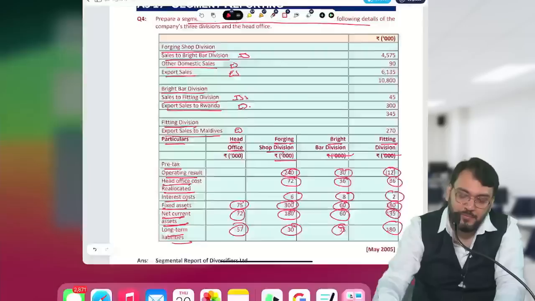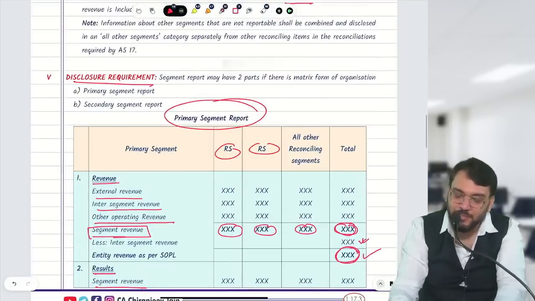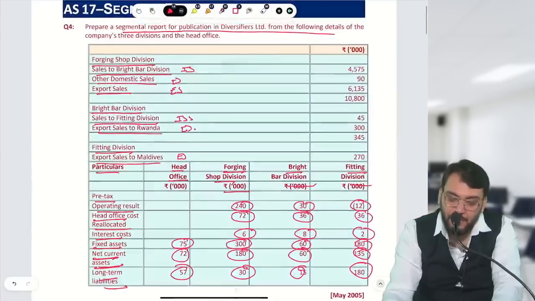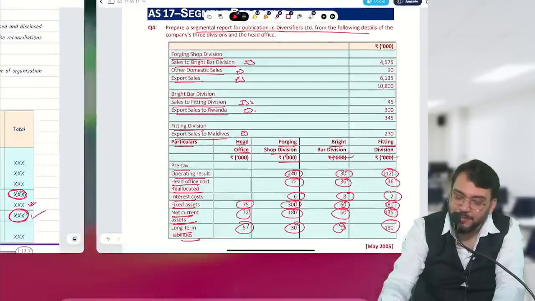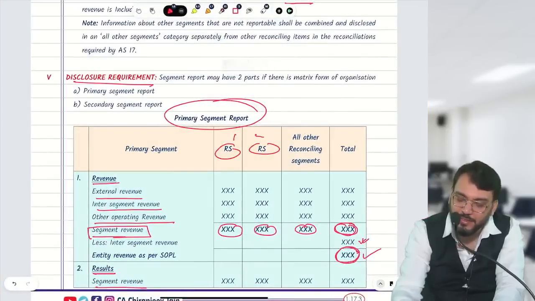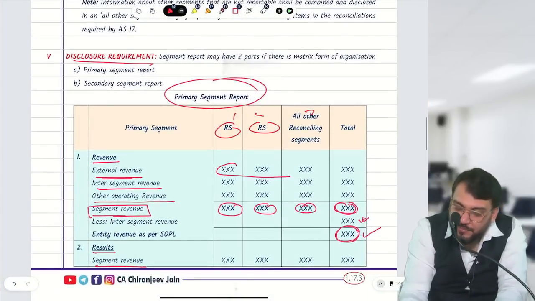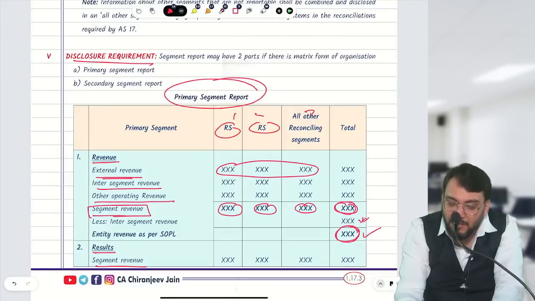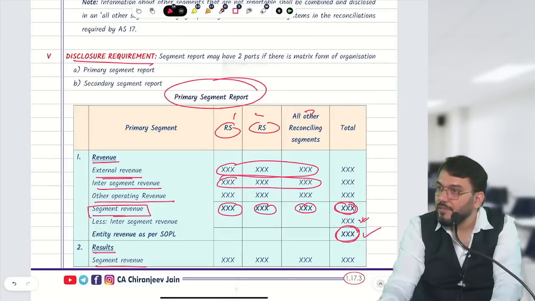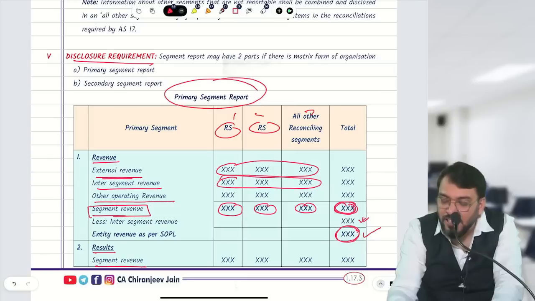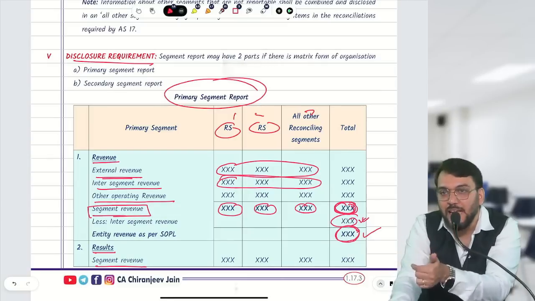So I will say in this format you can put. There are three divisions, so write down three divisions. What are the divisions? First is the foreign shop division, then Bright division, then fitting division. So write down divisions 1, 2, and 3. Then first write down external sale, then add inter-segment sale. This will become total sale. From that you minus inter-segment sale, so that becomes reconciled with SOPL.